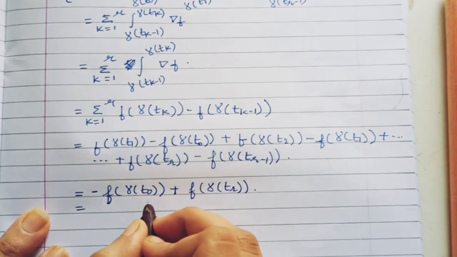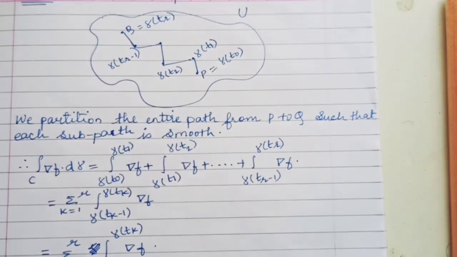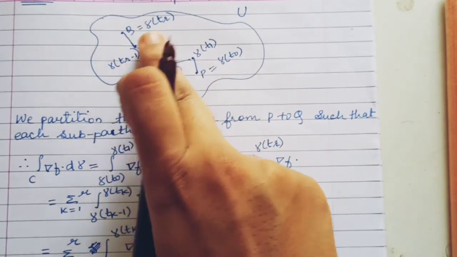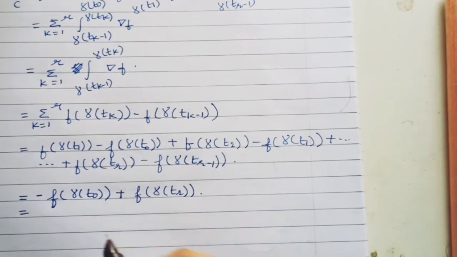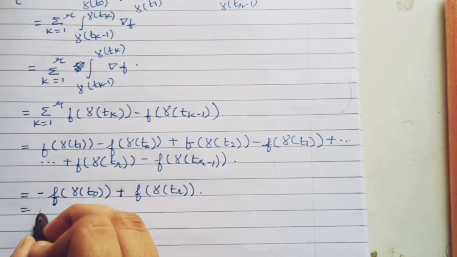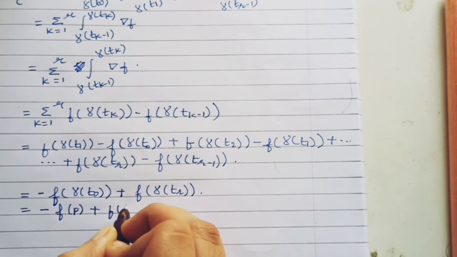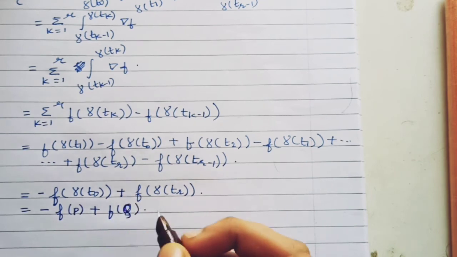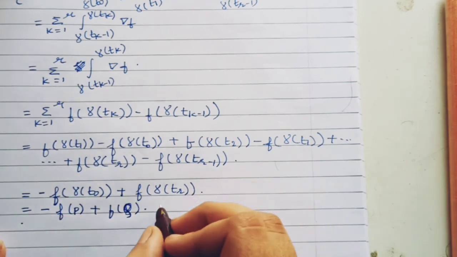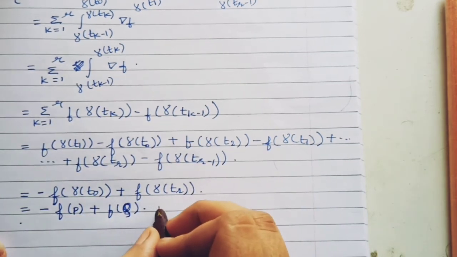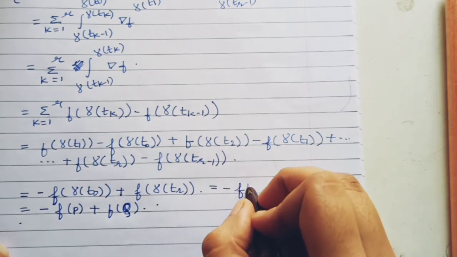But we know that γ(t naught) is P. This is what we have shown in the diagram. And γ(tr) is Q. So the value will be minus f of P plus f of Q. Now here we can rearrange the terms so that the proof gets one step less.